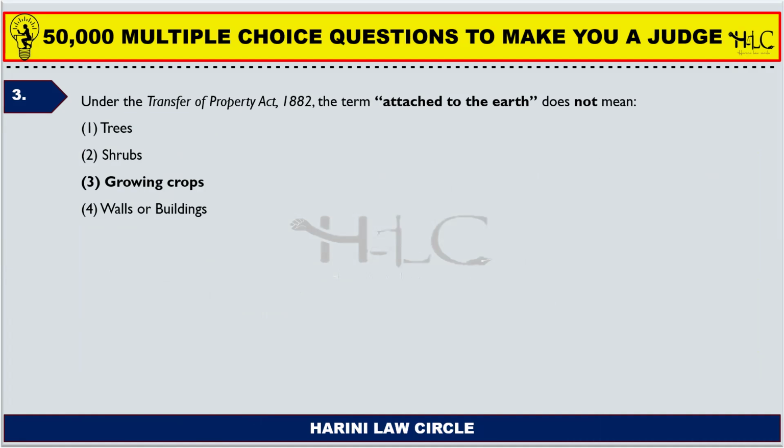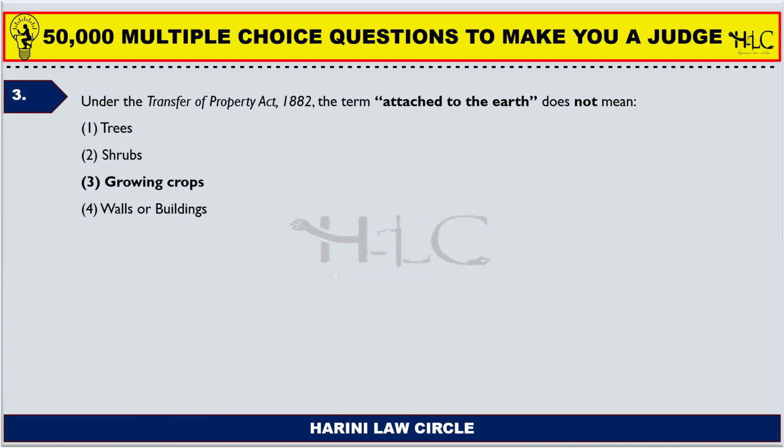So we all know that trees are attached to the earth, shrubs are attached to the earth, growing crops are basically, in general terms, attached to the earth. Yes, walls or buildings, of course, they are attached to the earth. But which one of the following, according to the Transfer of Property Act, does not mean that it is attached to the earth? So the answer is growing crops.